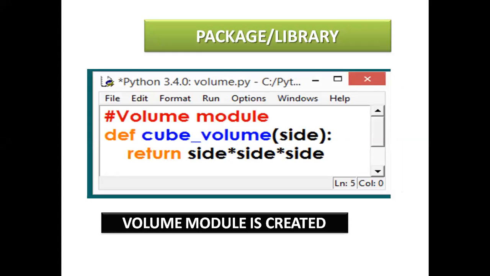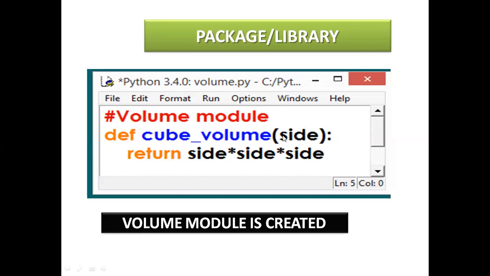Next volume module. Both def cube underscore volume. This is a user defined name. Any name you can create here. Side, this is a variable name which is enclosed in a normal bracket. So it is called parameter or argument. Remember this.